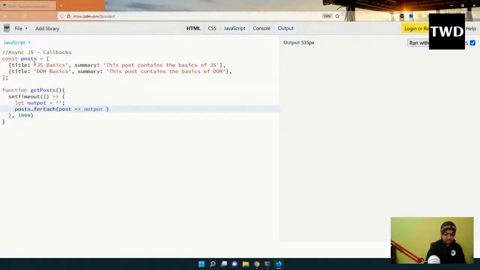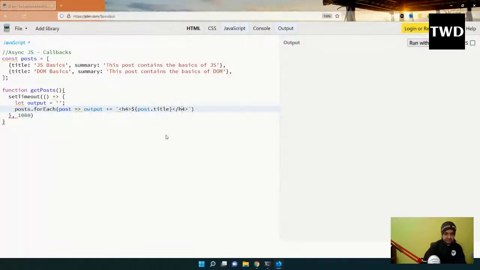and then output plus equal to, and I'll do the template string, which is the new way to use strings. And here I will use maybe an h4. I don't want it to auto run. And a variable will come out like this: post dot title,